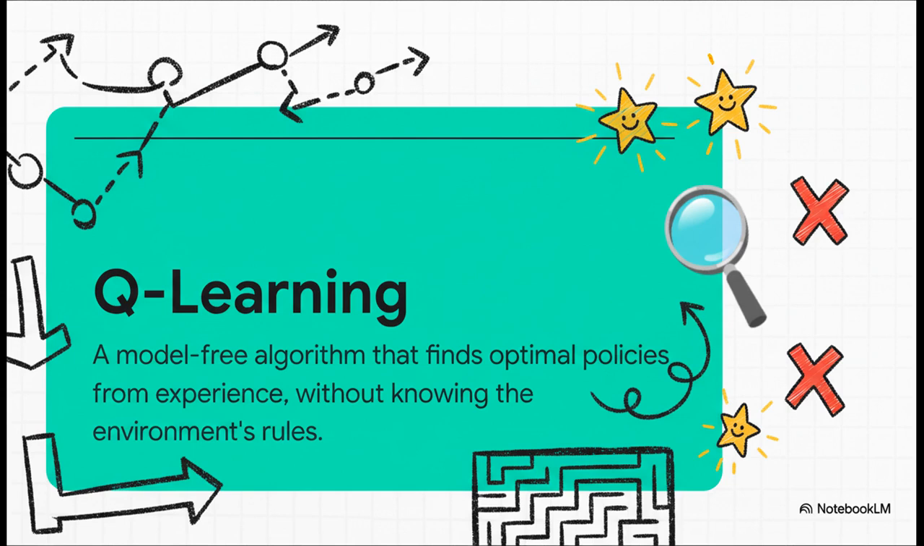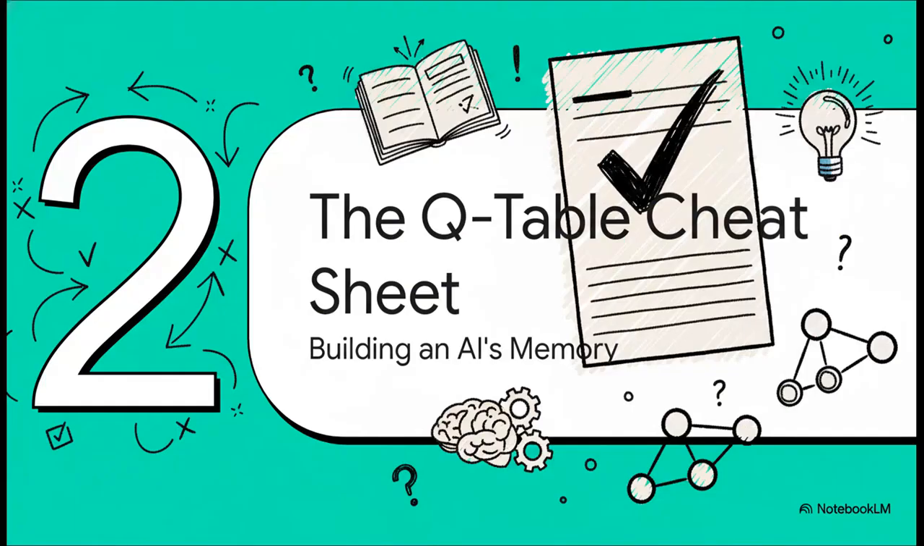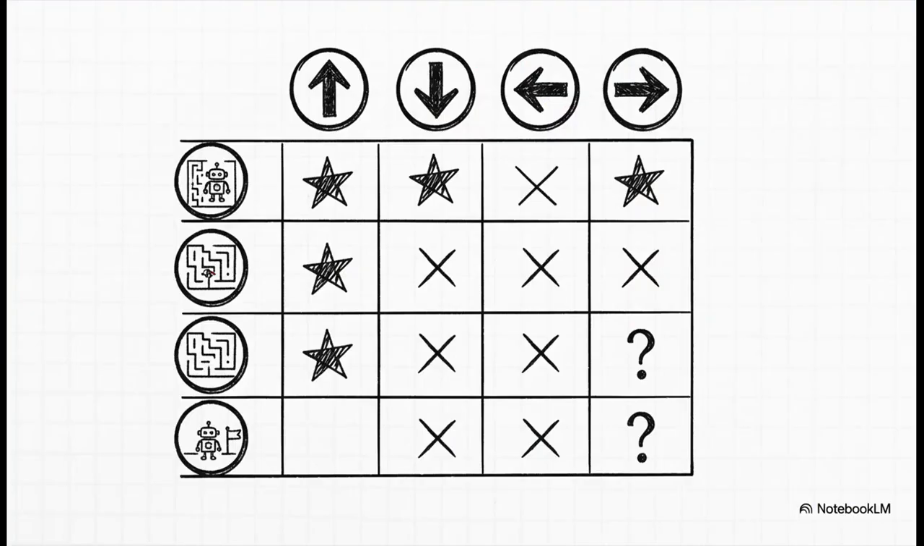But what makes Q-learning so special is that it's model-free. All that means is it doesn't need a map or any pre-built knowledge of the world. It builds its entire strategy from scratch, just from experience. So how does it even remember what works and what doesn't? Well, it builds a kind of memory, an internal cheat sheet that keeps score of every possible move it can make. And this cheat sheet has a name, the Q table.